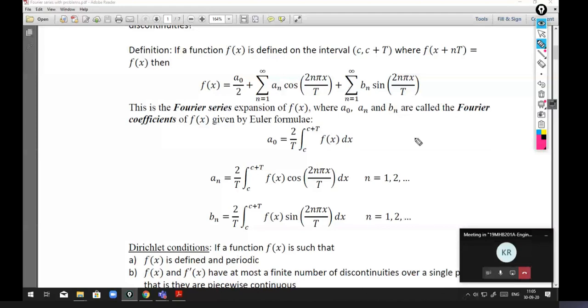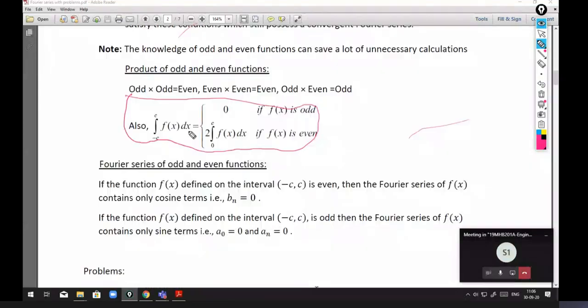Please note this result. If it is an even function, what is the integration in the interval minus c to c? If it is an odd function, what is the result? If it is an even function, the integration from minus c to c of f of x dx is 2 times the integration from 0 to c of f of x dx. If it is an odd function, the area bounded by that function is 0.